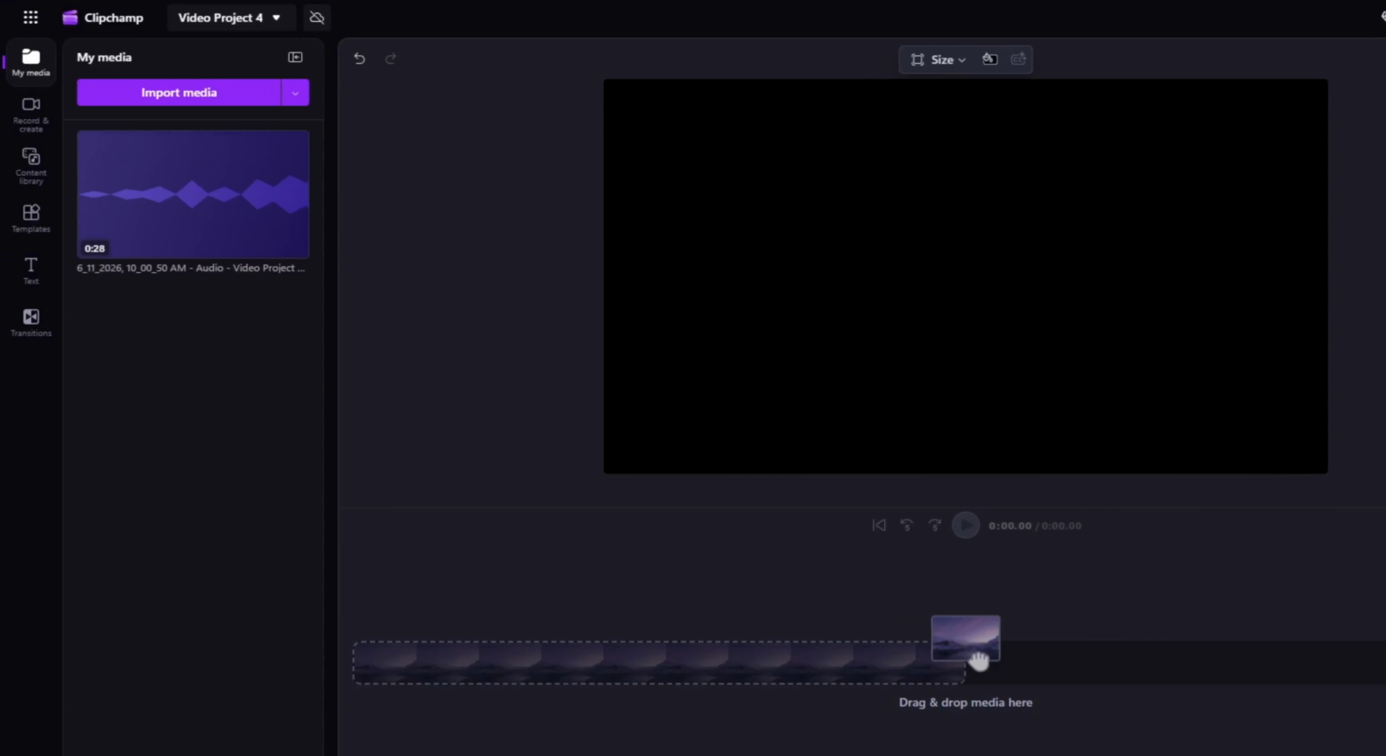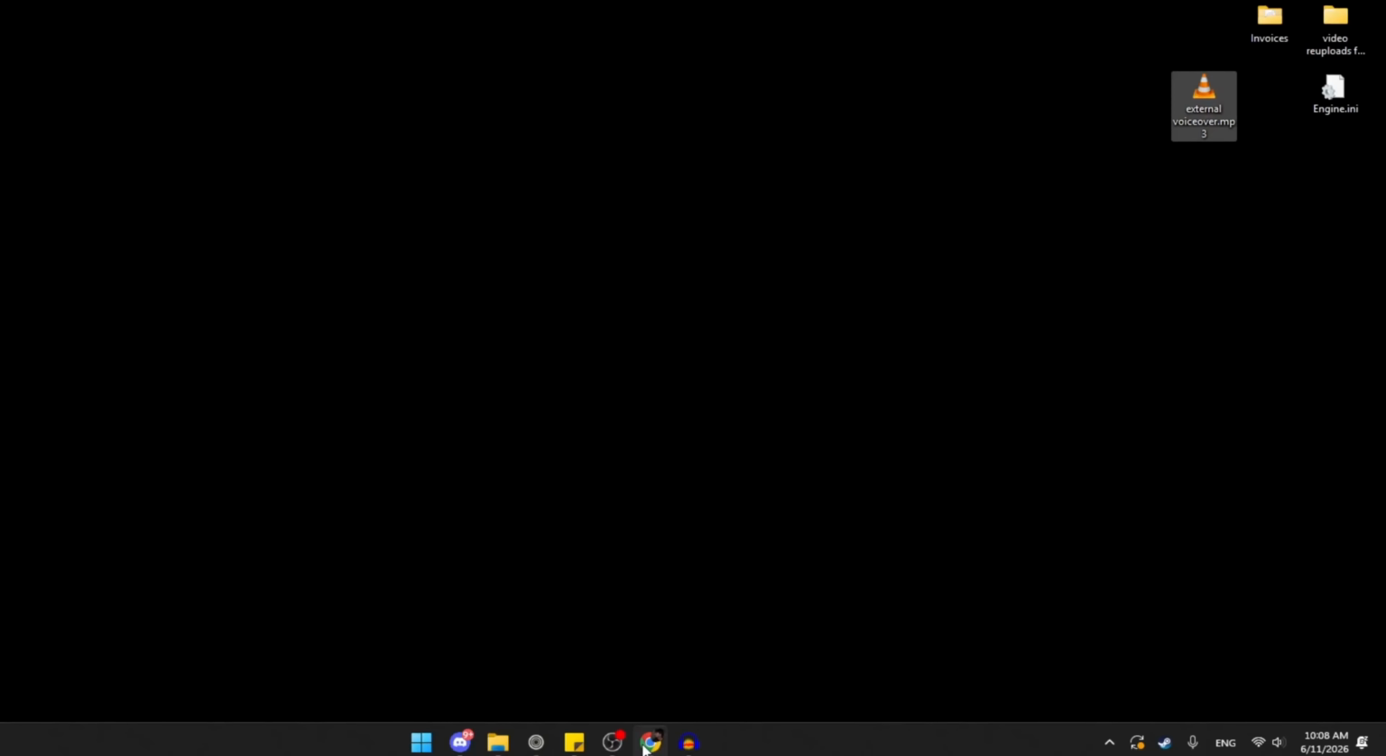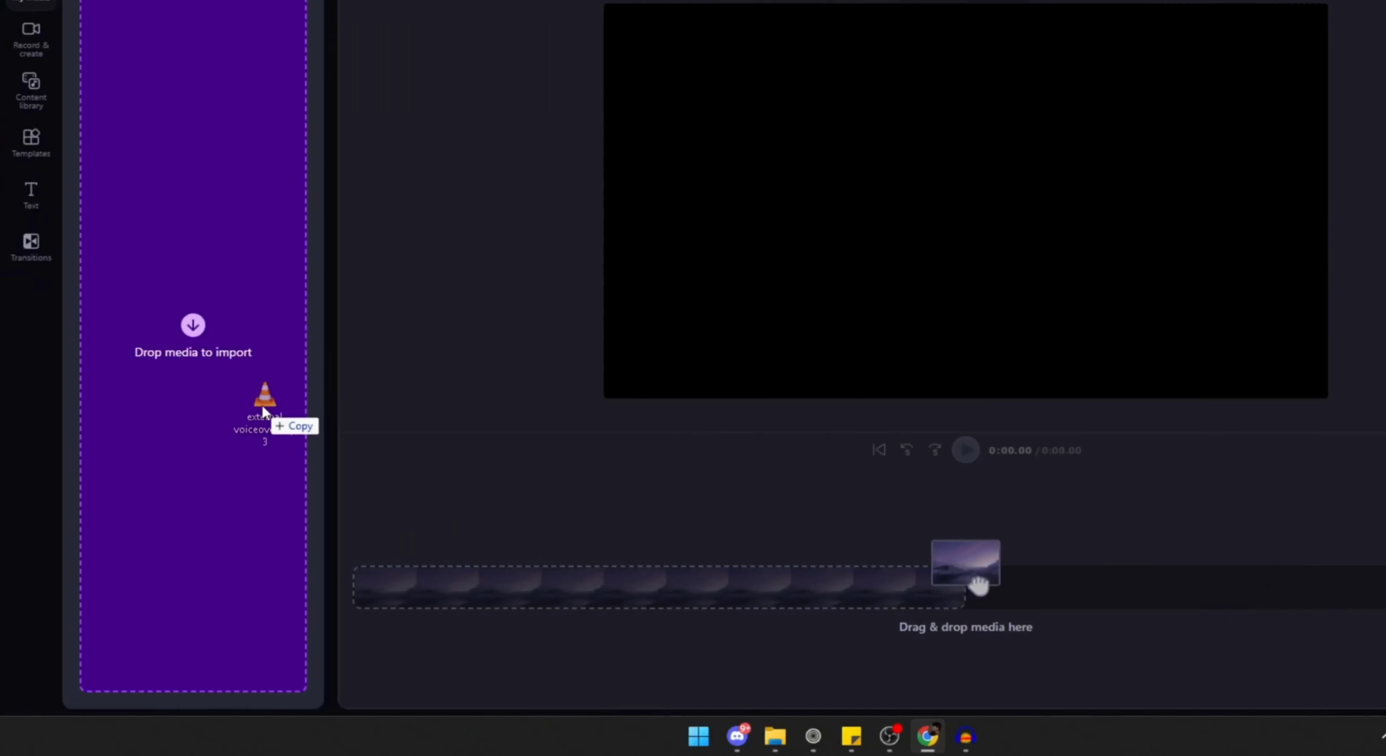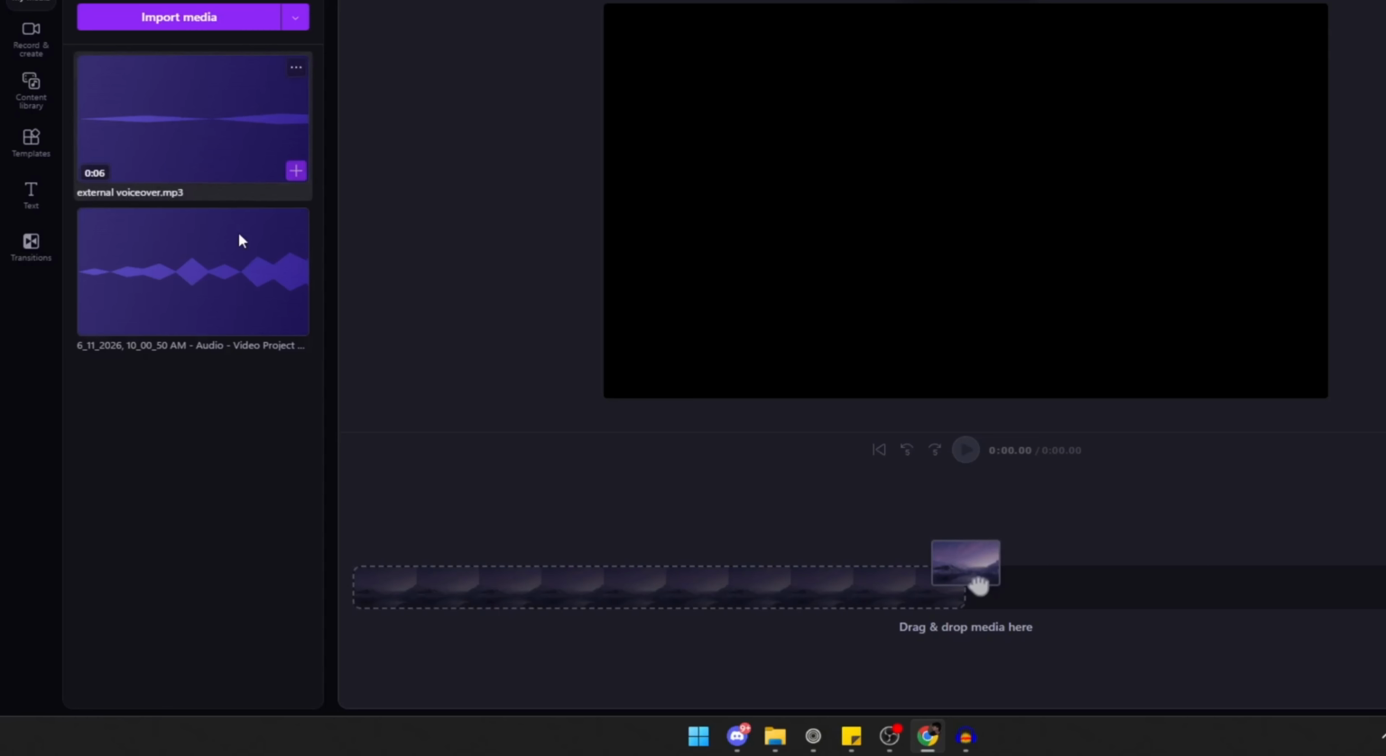And importing it into Clipchamp is really, really easy. All we have to do is find the file and drag and drop it into our media window to import. So once that's done, it should upload. Depending on your internet speed, it might take anywhere from a few seconds, like it did with mine, to maybe a minute or so. But once that's done, you can now manipulate it inside of Clipchamp.